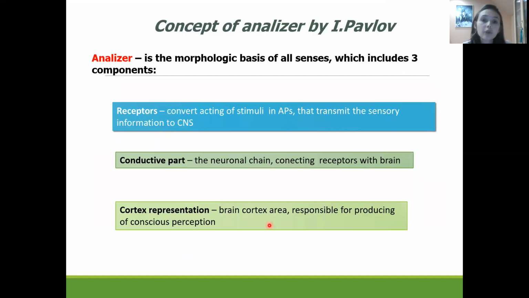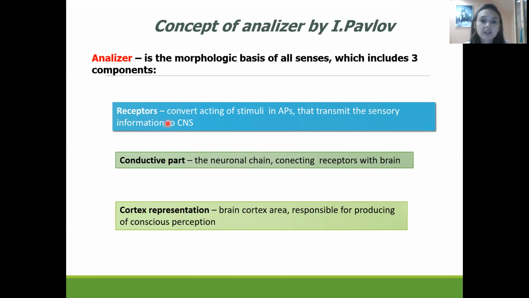Analyzer is a morphologic basis of all senses. It consists of the receptor, and the afferent nerves, which are responsible to transmit information to the central nervous system. So: receptor, conductive part, and the cortex representation.